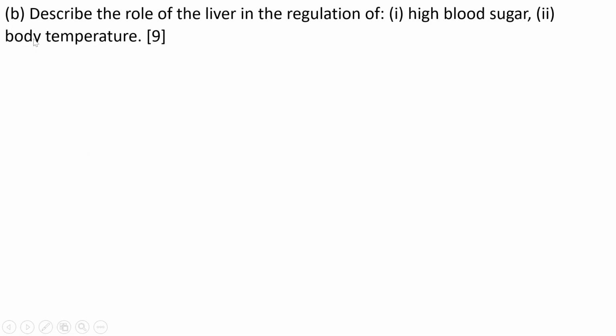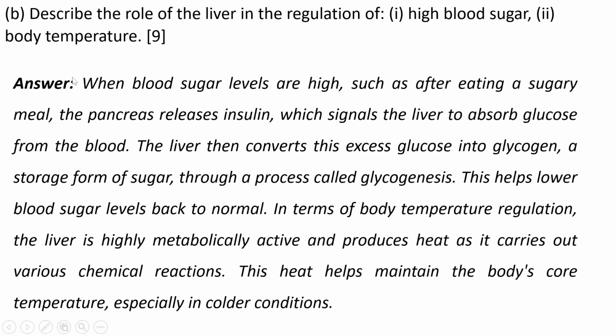Then we got to another question, which was question B: describe the role of the liver in the regulation of 1, high blood sugar, 2, body temperature. So you see, we are starting with high blood sugar.